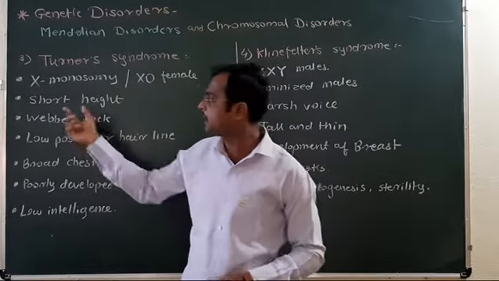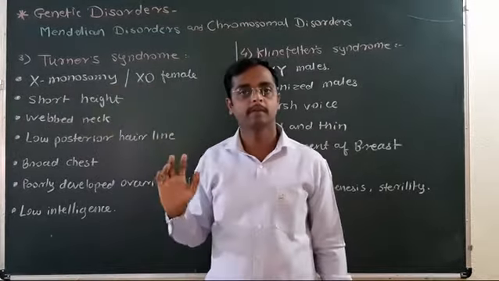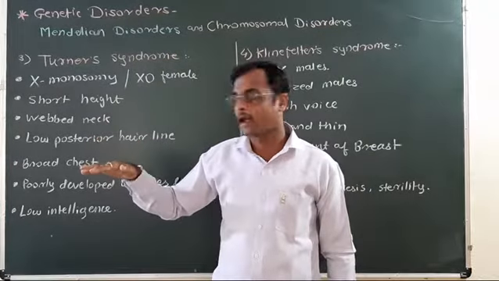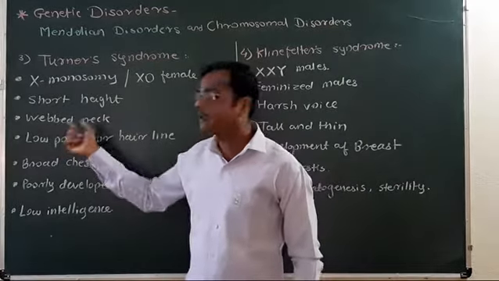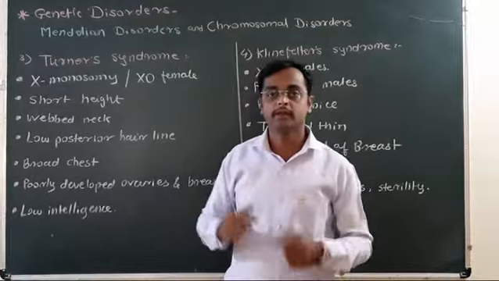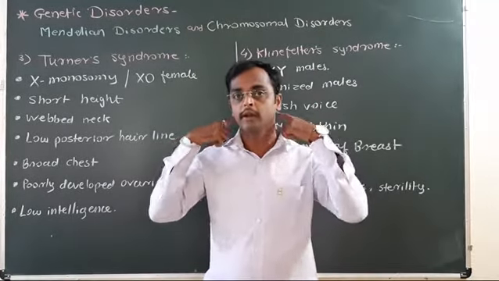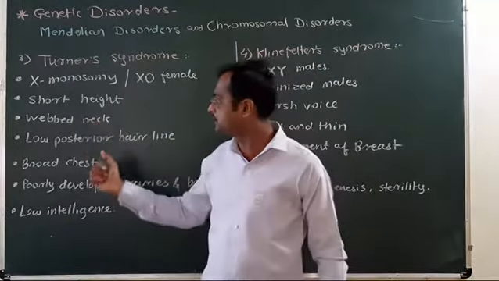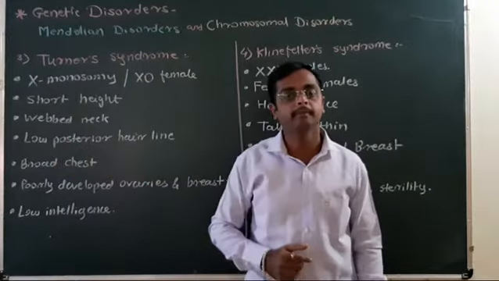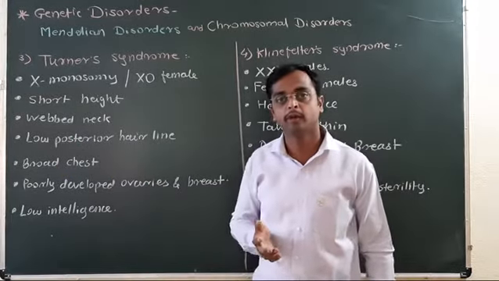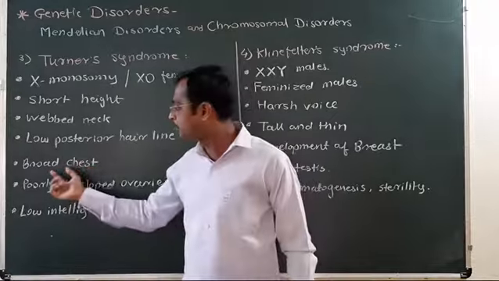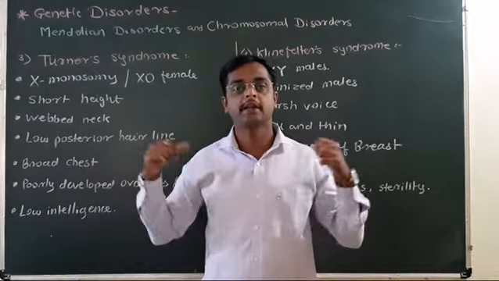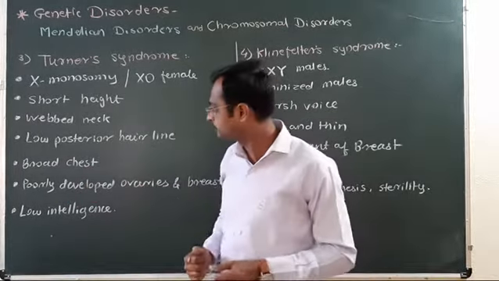Now, the symptoms are short stature, relatively short height. Webbed neck, meaning there is a skin fold from the neck to the shoulder. Low posterior hairline, less hair developed. Broad chest, relatively shield shaped and broad.